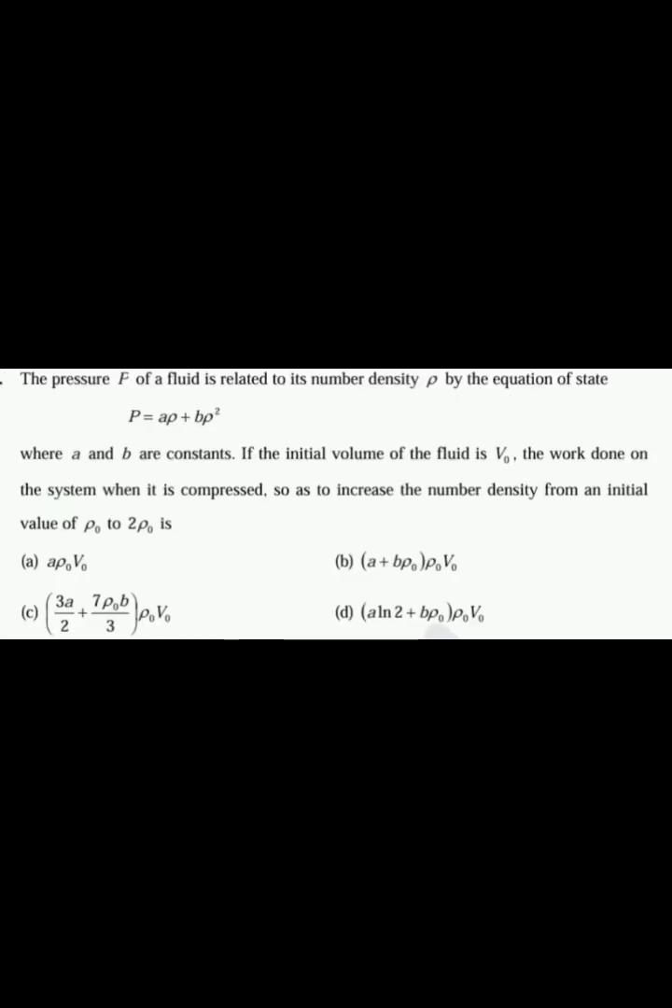The next question is, the pressure P of a fluid is related to its number density rho by the equation of state P is equal to A rho plus B rho square, where A and B are constants. If the initial volume of the fluid is V0, the work done on the system when it is compressed so as to increase the number density from an initial value of rho 0 to 2 rho 0 is dash. Here it is given that P is equal to A rho plus B rho square. This is equation number 1, and we know rho is equal to number density, that is N by V.